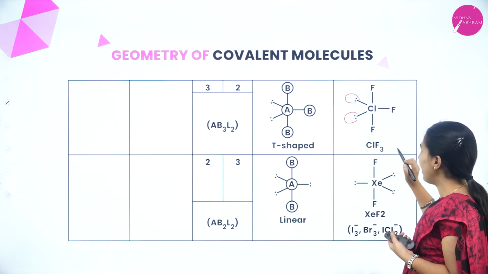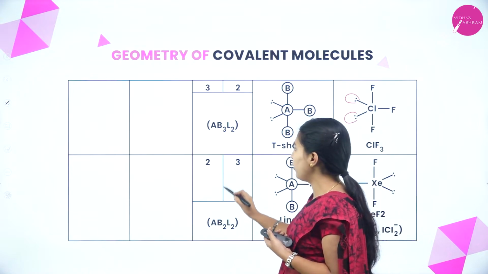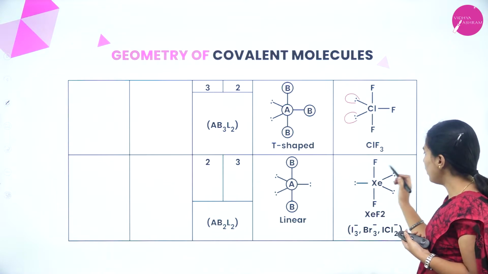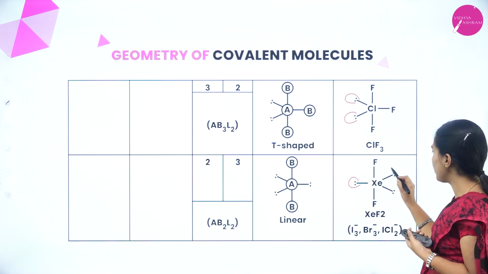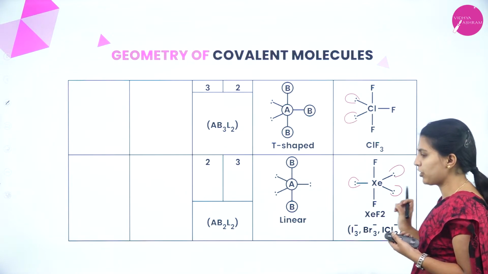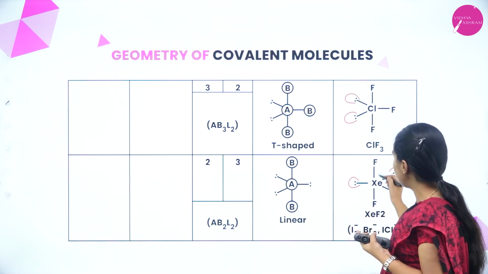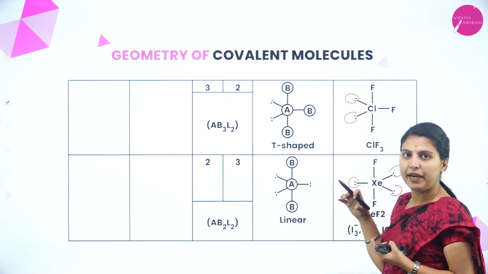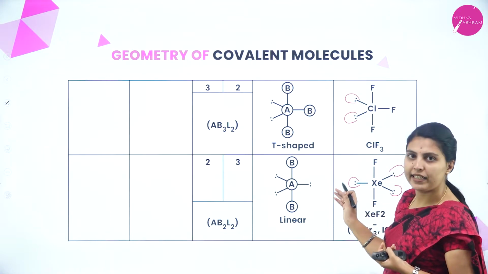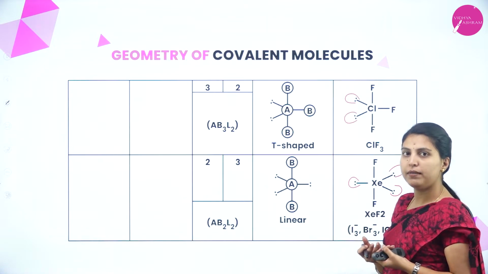Okay, ClF3. Chlorine usually has 5 electrons present. And here AB2L3, 2 bond pairs and 3 lone pairs. It is linear because the repulsion is equal on all sides. See, here one side, here another repulsion, here another repulsion. Since the repulsion from all sides is the same, XeF2 will show a linear pattern. And I3 minus, Br3 minus will all show a linear pattern. When the repulsion is equal from all directions, it becomes linear.